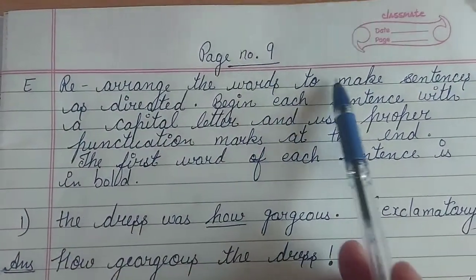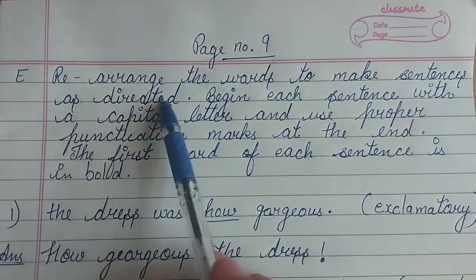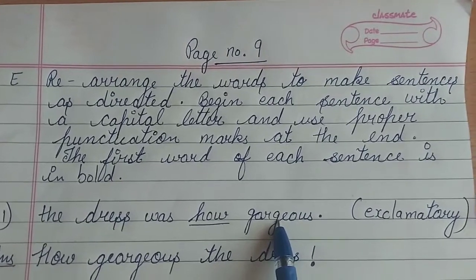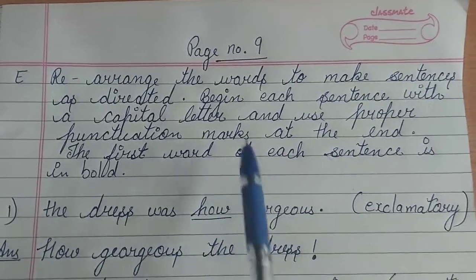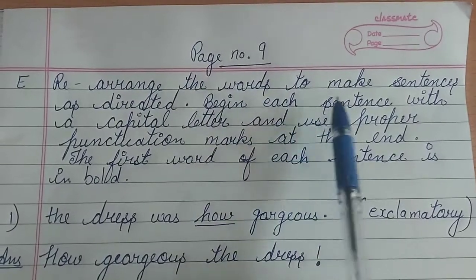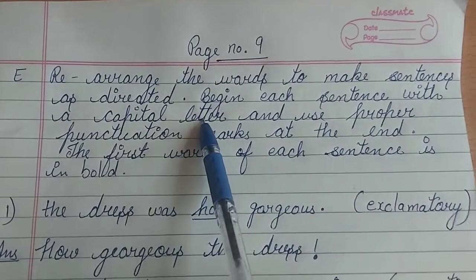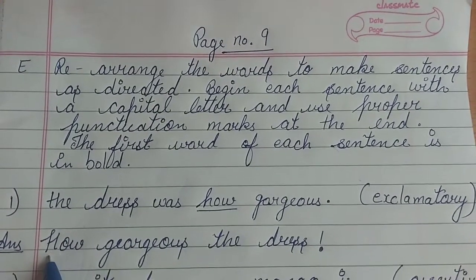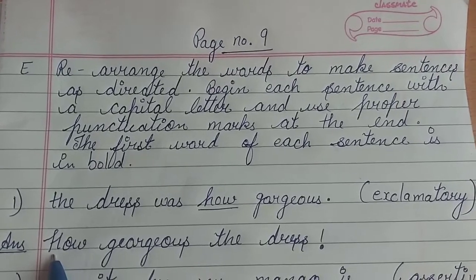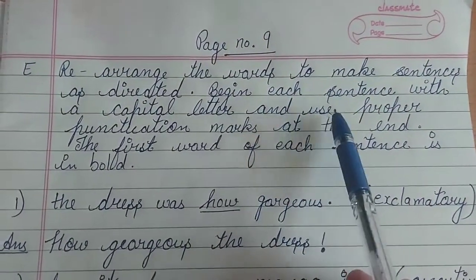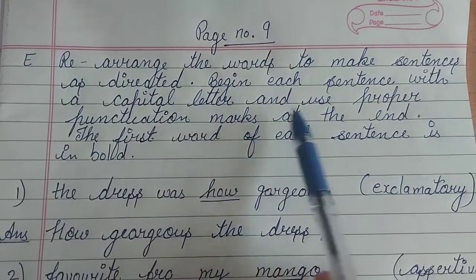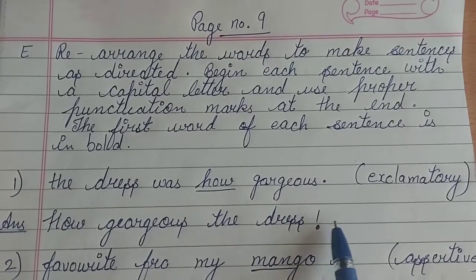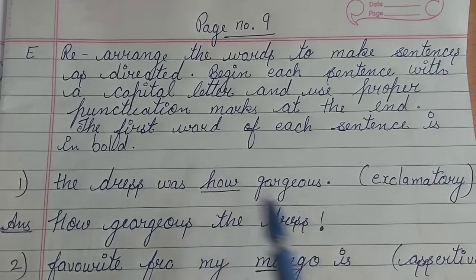Rearrange the words to make sentences as directed. आपको वर्ड्स को रीअरेंज करना है और आपको सेंटेंसेस बनाने हैं जैसा कि डायरेक्शन दी होगी. Begin each sentence with a capital letter. आपने जब भी सेंटेंस स्टार्ट करना है तो कैपिटल लेटर से स्टार्ट करेंगे, जैसे कि देखो हाउ एच कैपिटल. And use proper punctuation marks at the end. You have to use proper punctuation mark at the end, like exclamatory mark at the end.